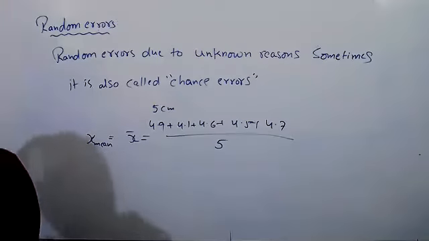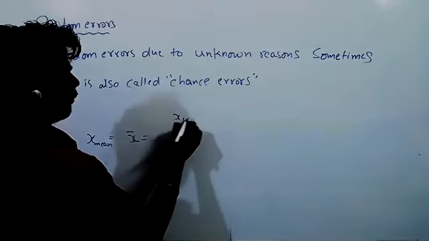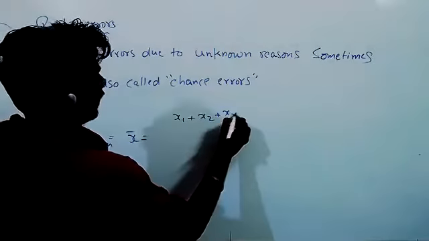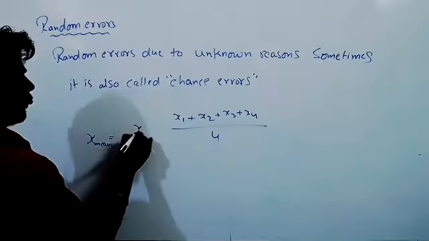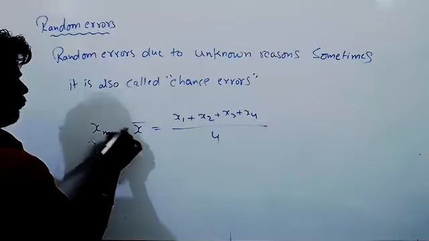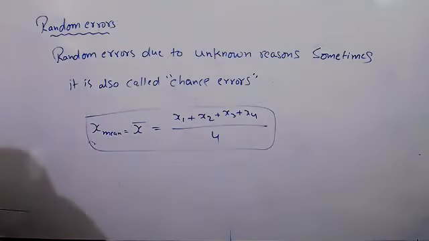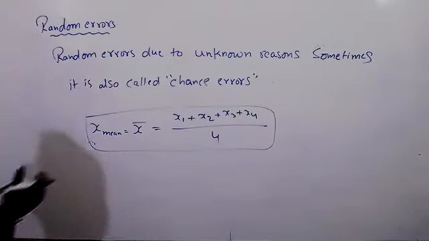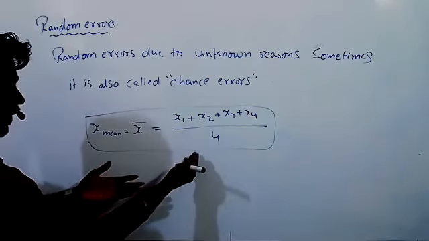So the formula: take the number of observations, x1 one observation, x2 one observation, x3 one observation, x4 one observation, divided by 4, so the mean value, x mean. This is what we can call the accurate value. It is only when we do this mean that we get that value.